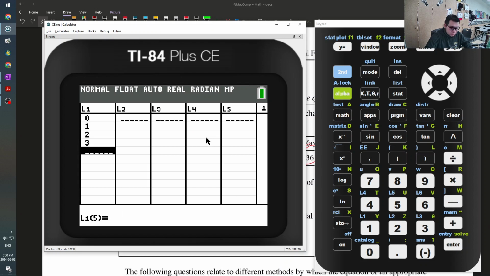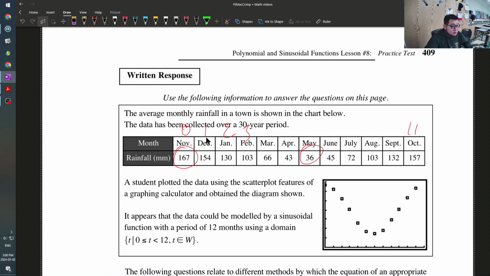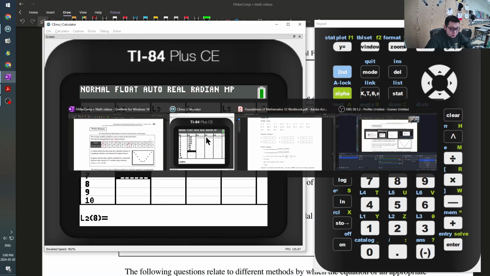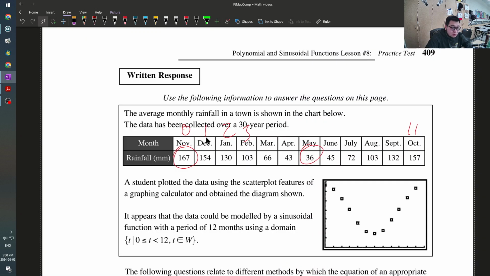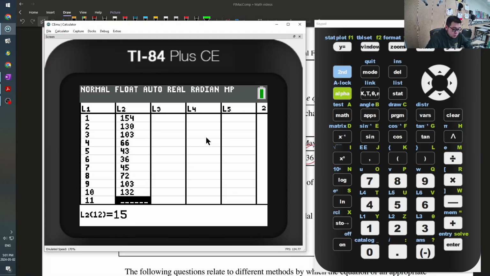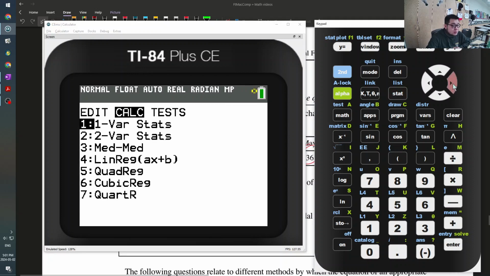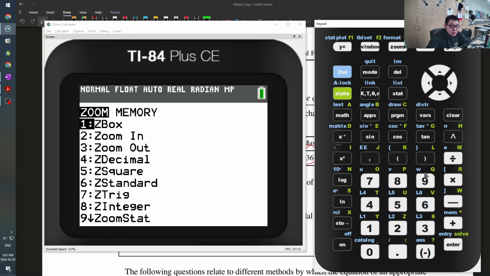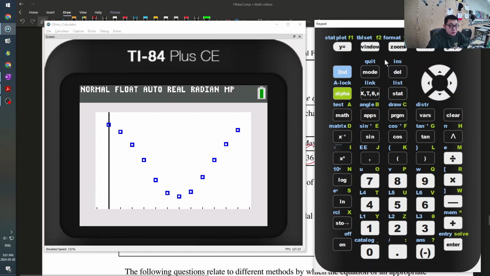0, 1, 2, 3. Oops. No, there's no 12. And line 2 is 167, 154. Okay, stat calc. Let's clear this. Enable plot 1 and zoom 9. Okay, here's my sinusoidal graph.